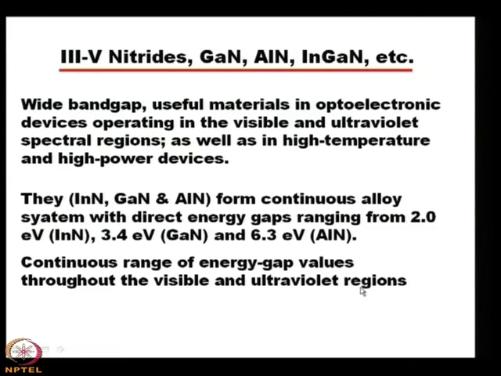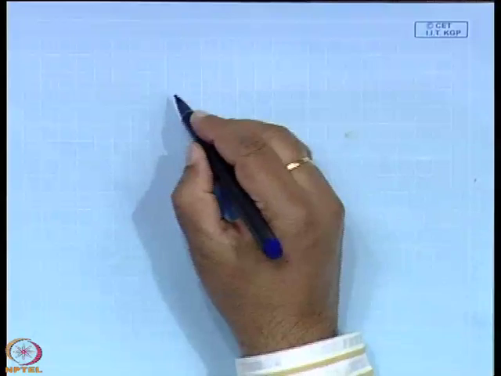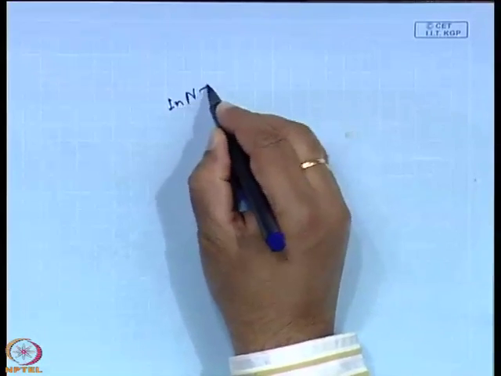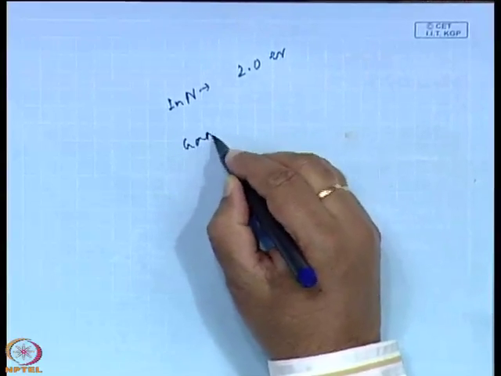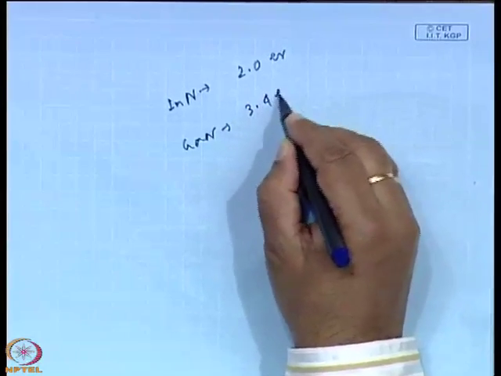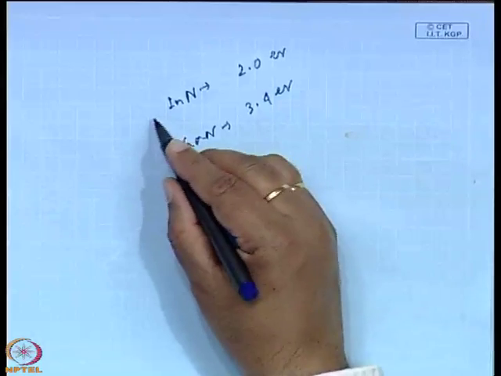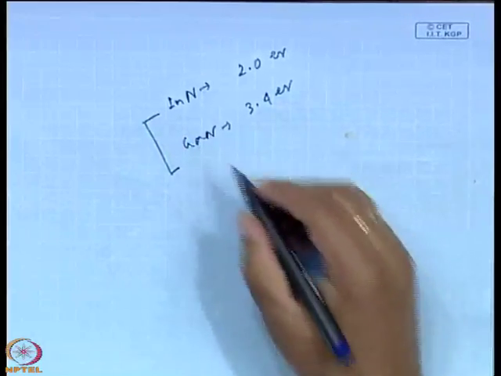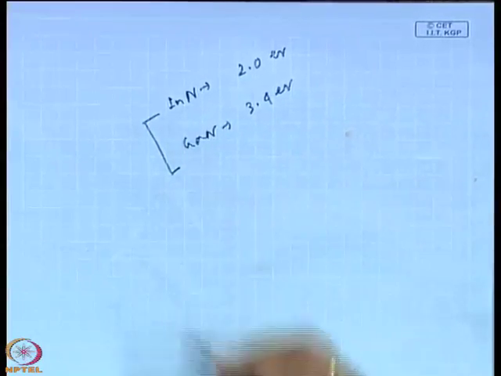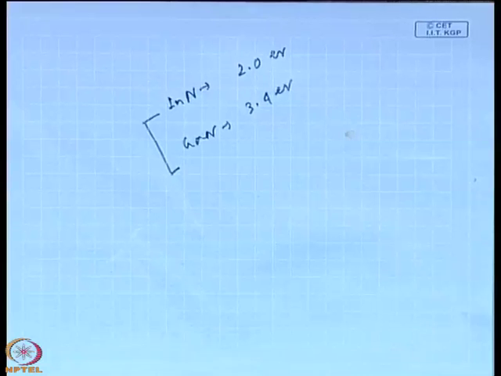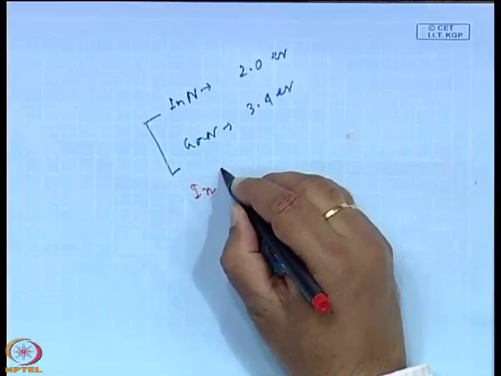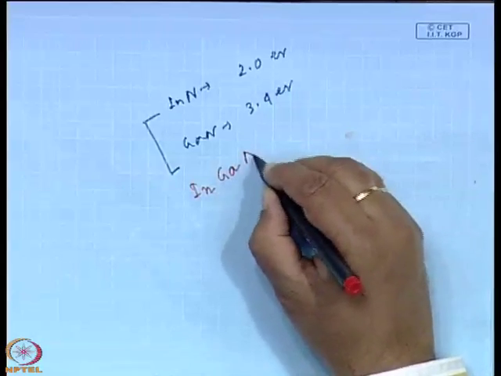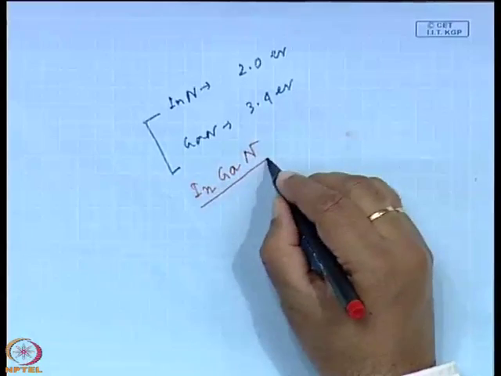So, let me discuss this point in detail. Suppose this is indium nitride, its band gap is 2 electron volt, and then gallium nitride is 3.4 electron volt. That means, if you make an alloy of these two binary materials, the alloy I can write in this manner: indium gallium nitride.